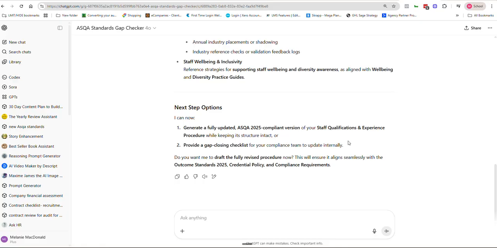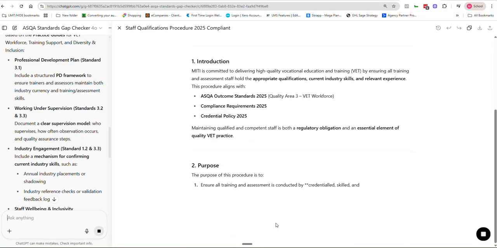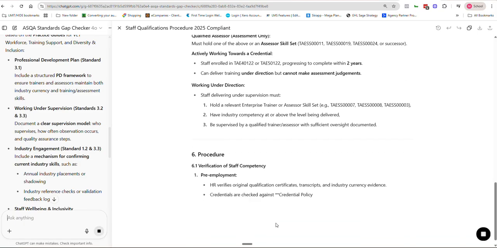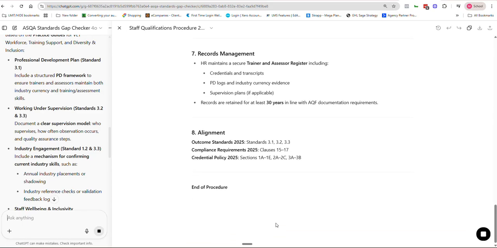And it said, would you like me to rewrite it, or would you just like me to make you a list of what needs to be rewritten and your people can do it? So I'm going to ask it to rewrite it. So let me say, do number 1, please. And there it is. It has rewritten that policy for us. It took the format of the policy I gave it and maintained the same format, just updated it. On the right hand side is the policy itself, and you can go over here to download or copy and grab your copy of it, or share and send it to someone else.